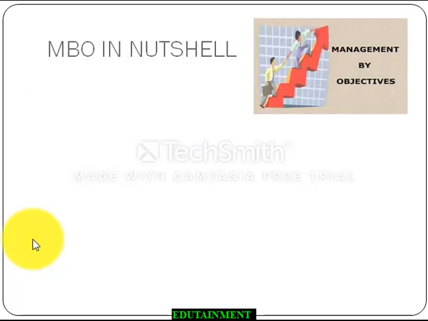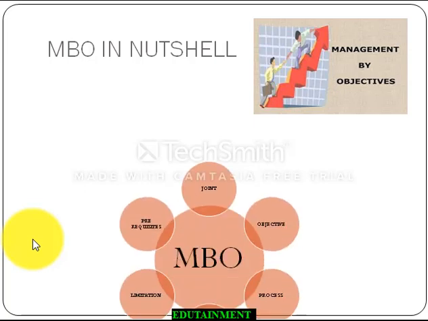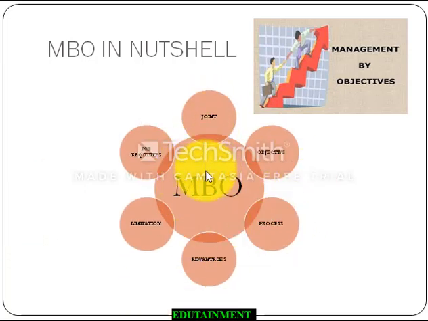Okay guys, now let's understand MBO in a nutshell quickly. What is MBO? First of all, the very important thing, it is joint planning and joint performance appraisal, participative decision making by management. It is objective oriented. You aim at having SMART goals, and your focus is on the achievement of goals at all stages of management and at all times. The process is simply that you plan. First you decide the organizational objectives, you set your organization for MBO, then you find out the individual objectives, then timely performance appraisal is done, feedback is provided, and then this cycle continues.